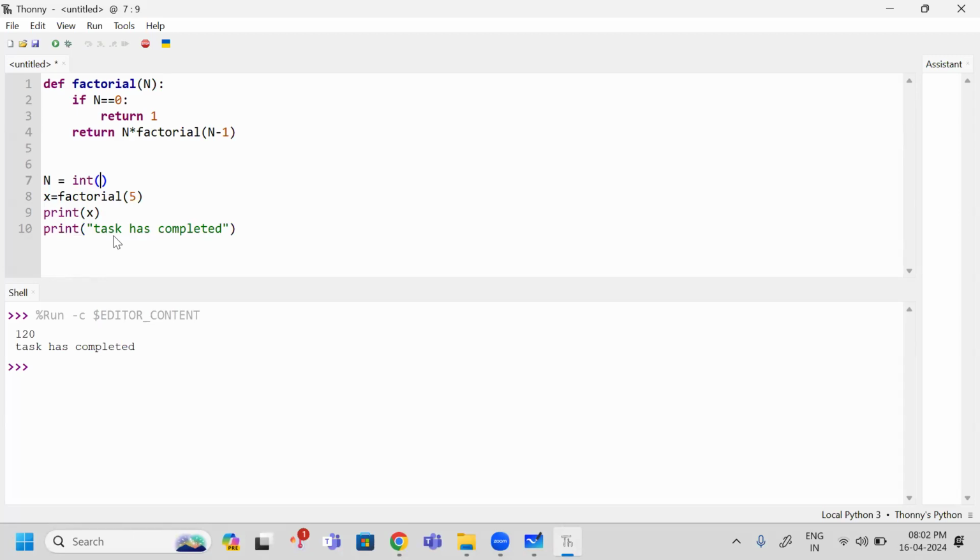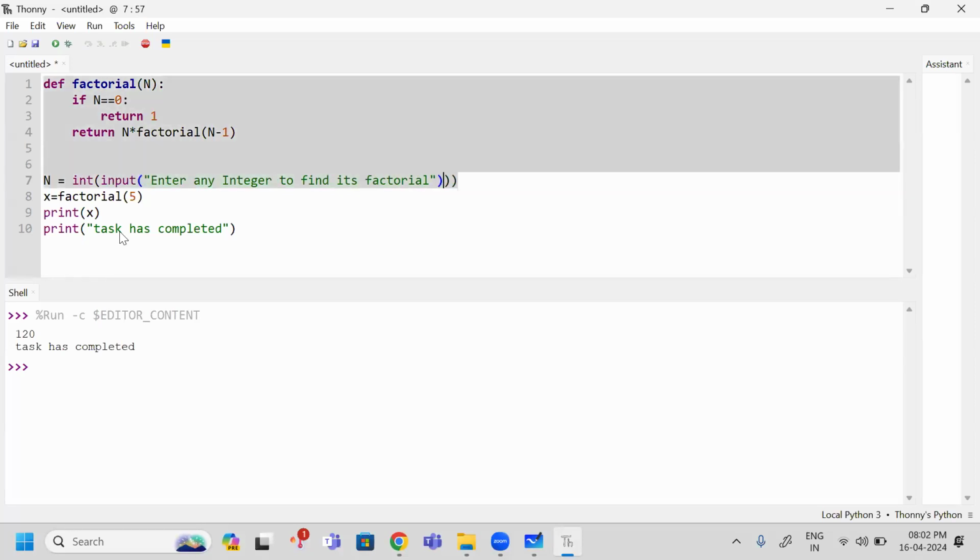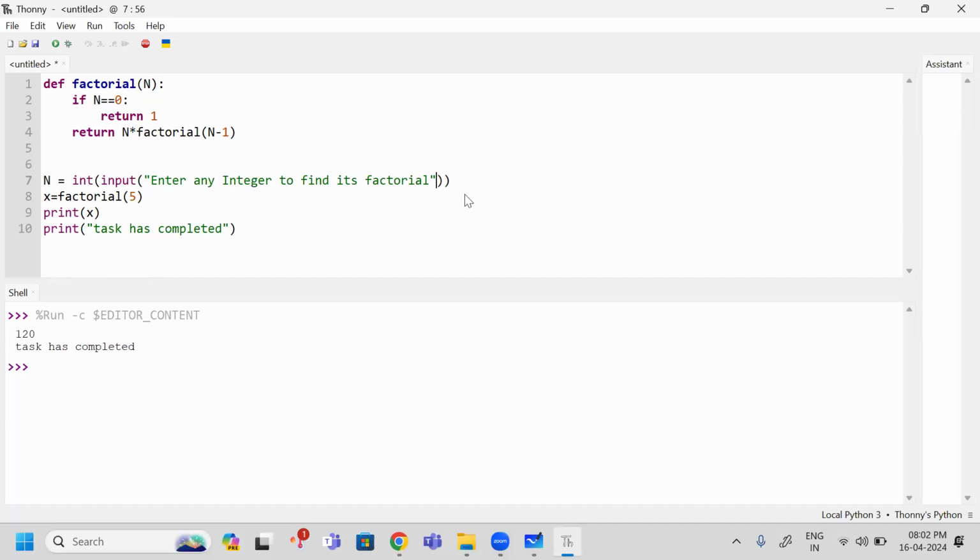To accept anything from the end user, I should write the input function. And which number you are expecting, you need to ask: Enter any integer to find its factorial. Like that, I am asking, and whatever value is given by the end user, I am going to supply to this function using the n variable. Now I am going to run this program. Is it asking me which factorial number to find? Yes, I am giving 7. So can I see 7's factorial value?